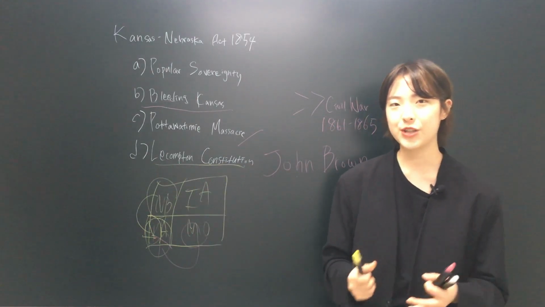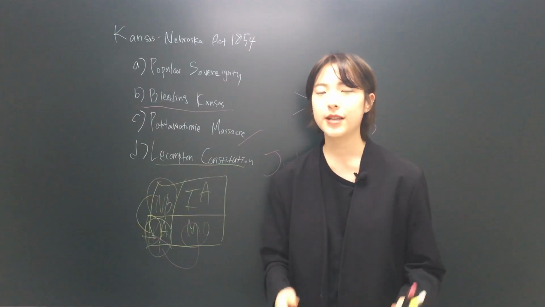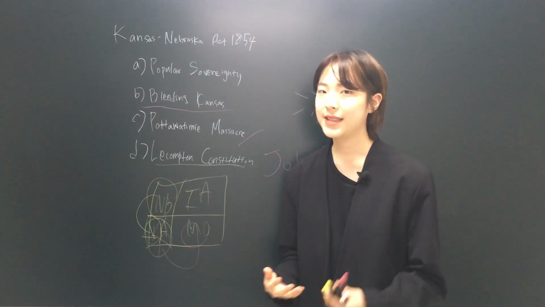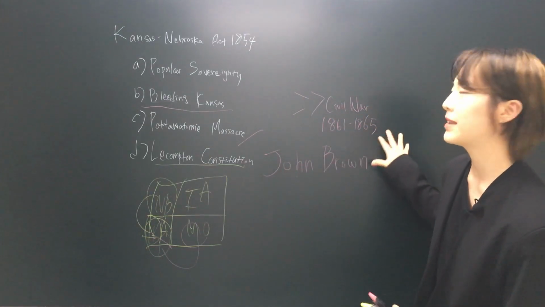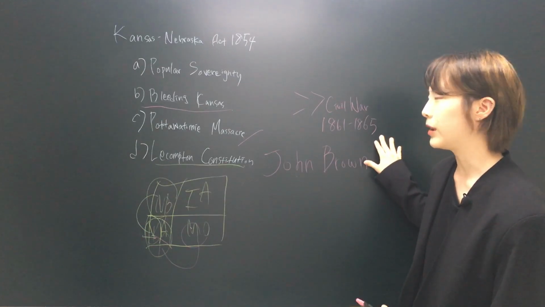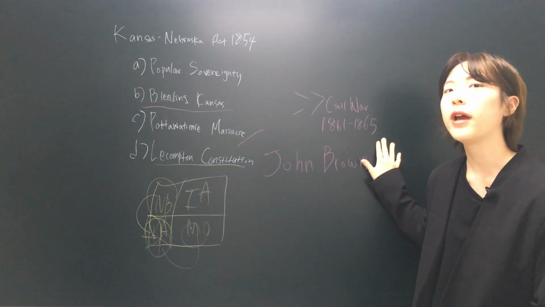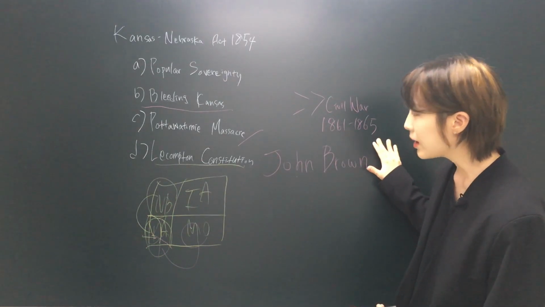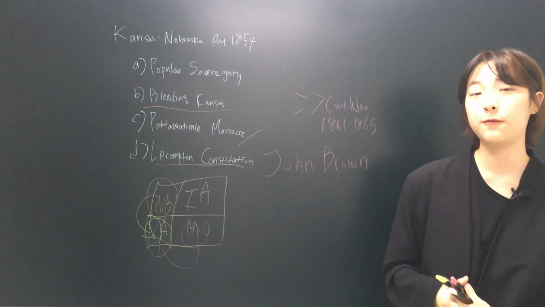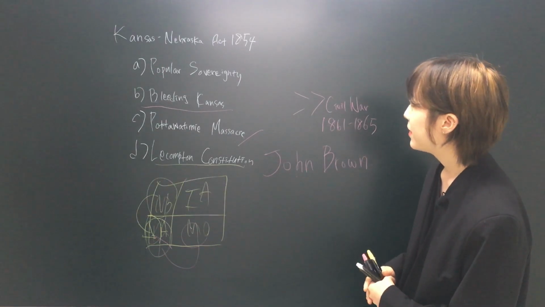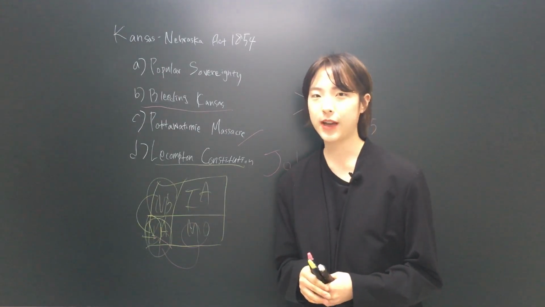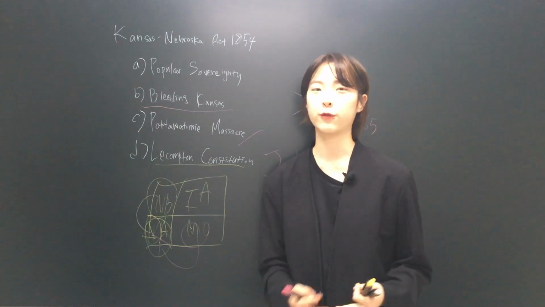After this, the tension between the North and South lasted until the 1860s and eventually led to civil war between the Union and the Southern Confederacy. So this was the Kansas-Nebraska Act, which was the start of the road to Civil War.